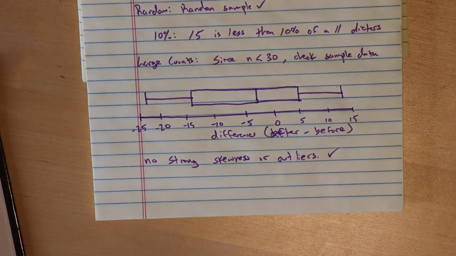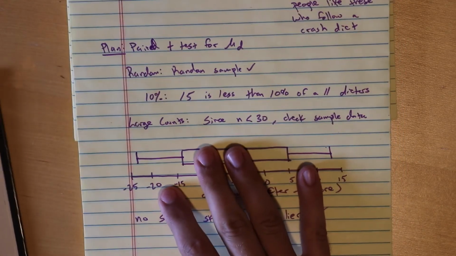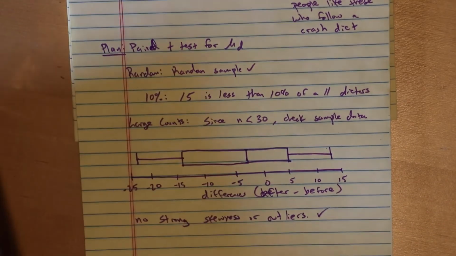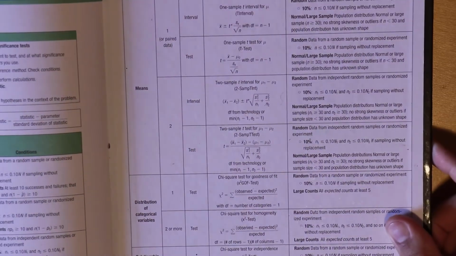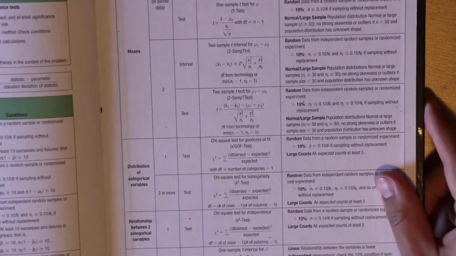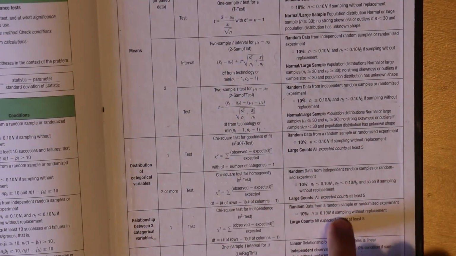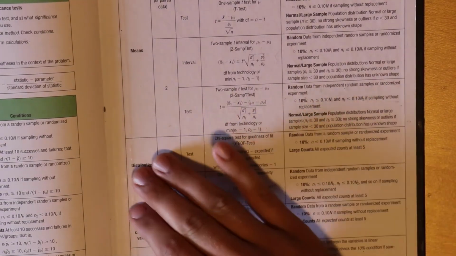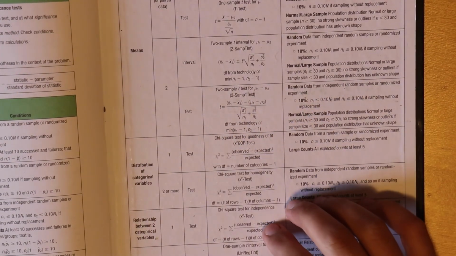Just a reminder that all of the conditions and procedures can be found in your textbook on the back flap. So there's a lot of stuff. You aren't going to have to do any of these last 3 types of tests, so that's kind of nice. But everything else is there for you, which is great.